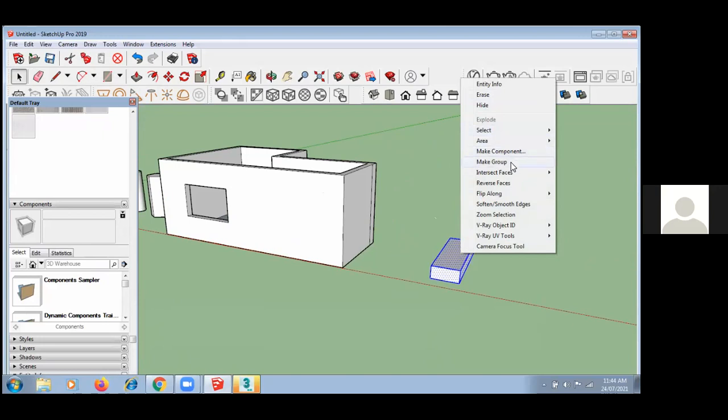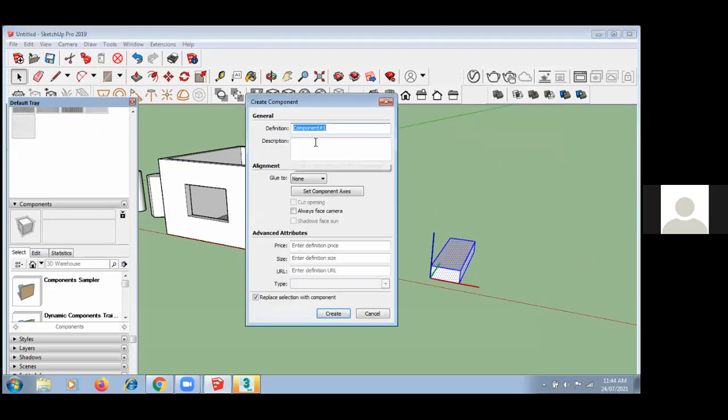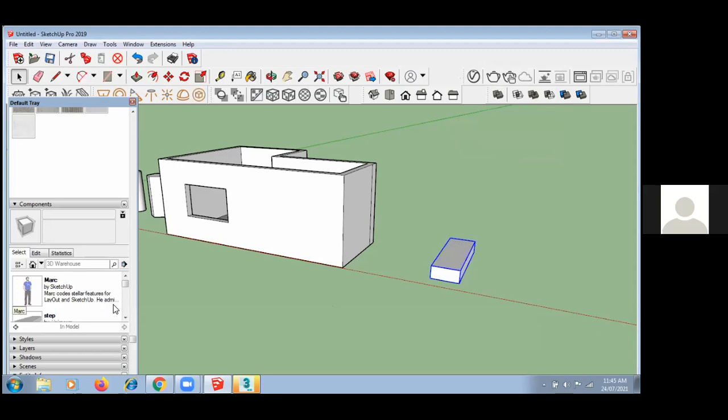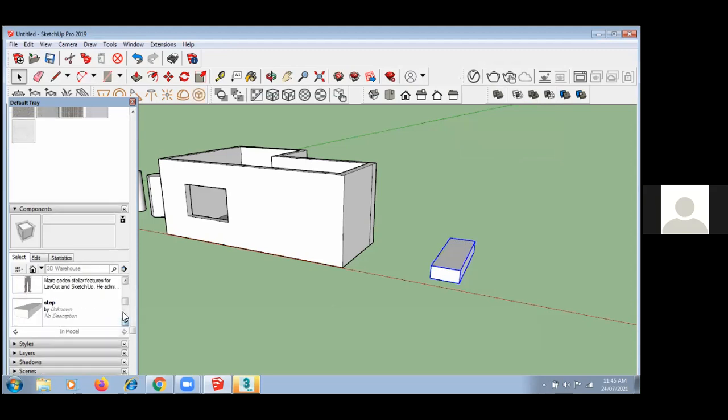Group means you can combine all these different objects into one object, or make a component. Okay, you can give the name here. A component is like a block. So you can create a component, and now you can save over here. Now you have this component, and you can use it as a block.